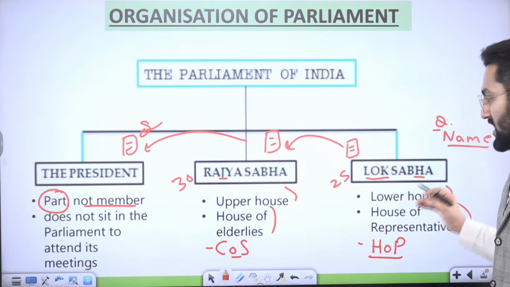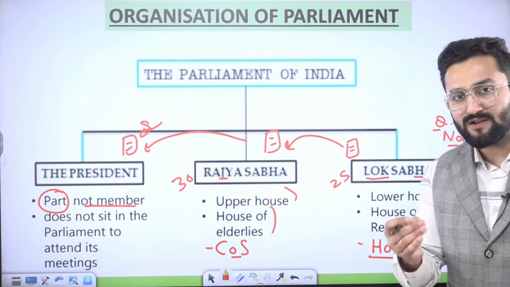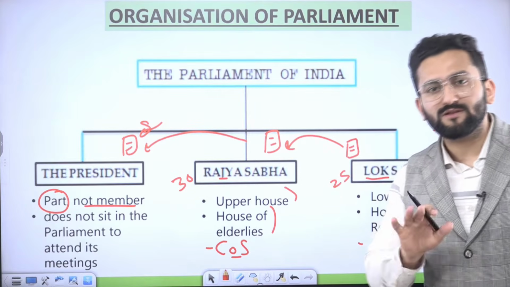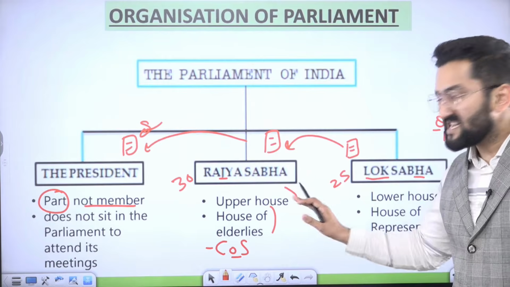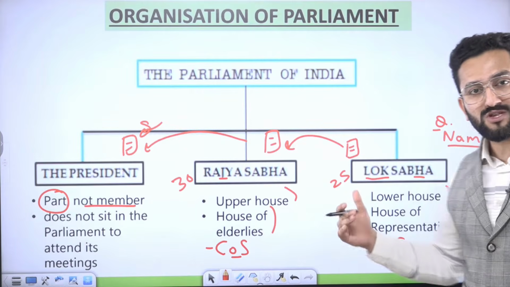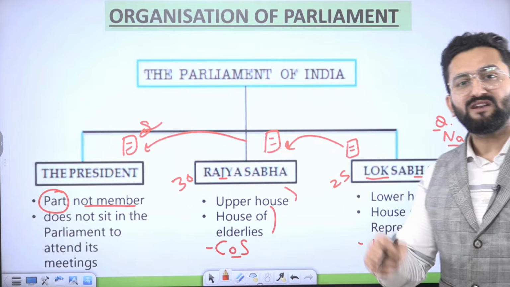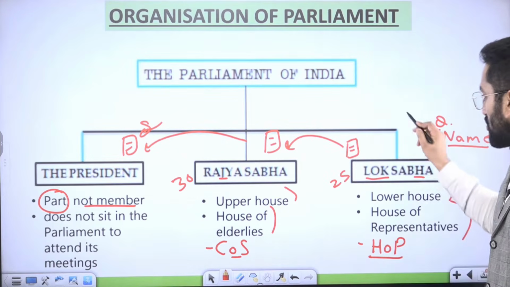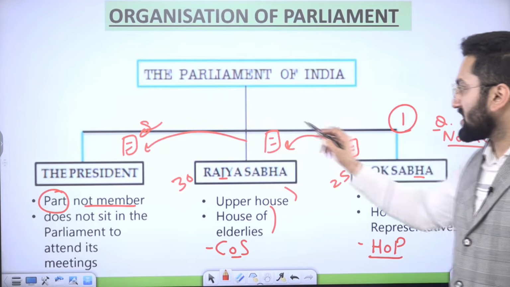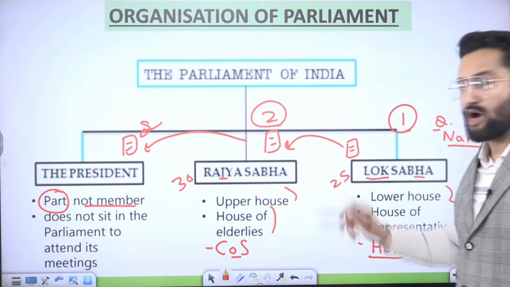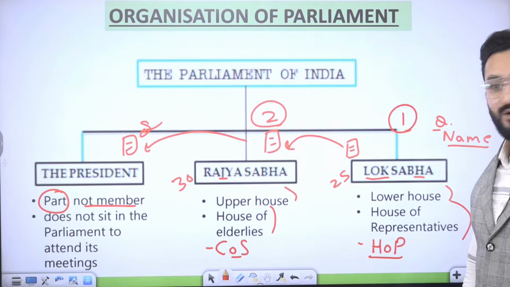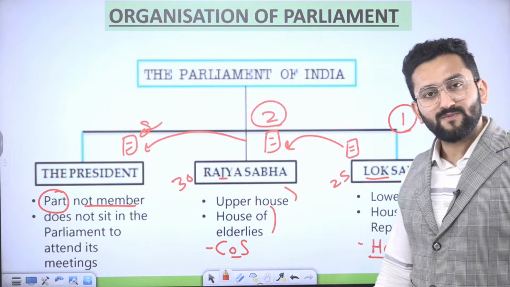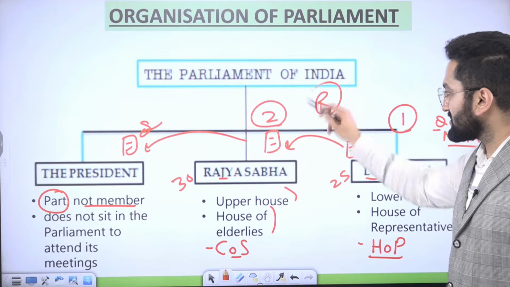Now, I'm making a statement and you have to tell me whether the statement is true or false immediately in the comment box. Rajya Sabha is considered as first house, Lok Sabha is considered as second house. Statement is true or false? Statement is false, because Lok Sabha is considered as first house and Rajya Sabha is considered as second house. You will say, sir, these are seniors and they're considered as second house. Yes. And what is the reason behind it?